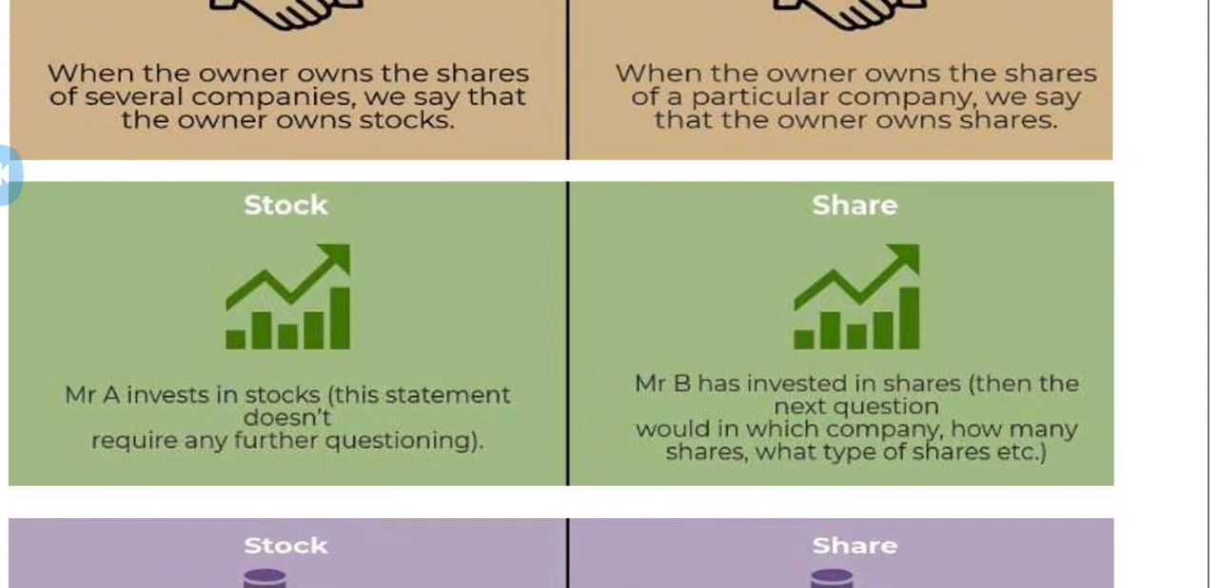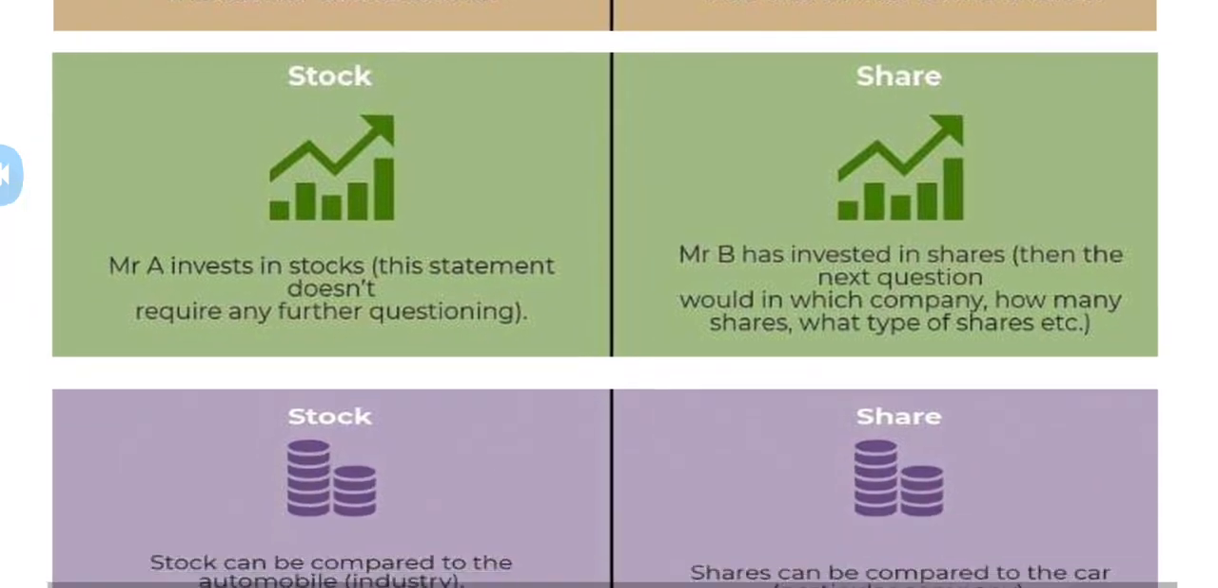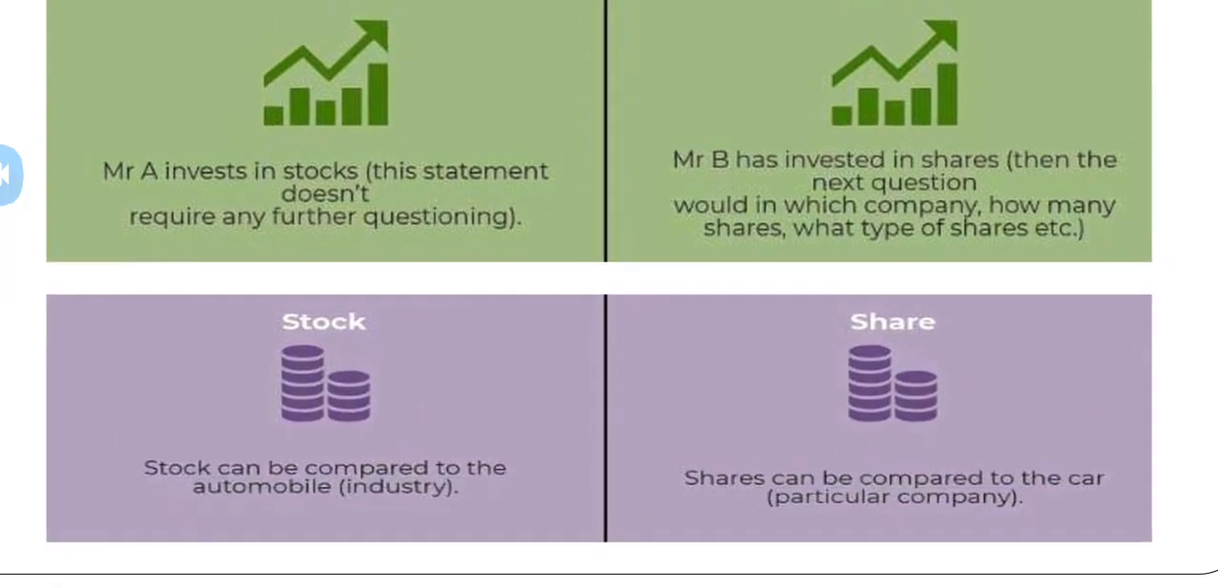If I say I'm going to invest my money in stocks, that means I'm going to invest my money in different companies, in several other companies. But Mr. B has invested in shares. If I say I'm going to invest my money in shares, now the question arises: which company, how many shares, what type of shares, etc. Is that clear? Now see here, it would be even simpler with this example.